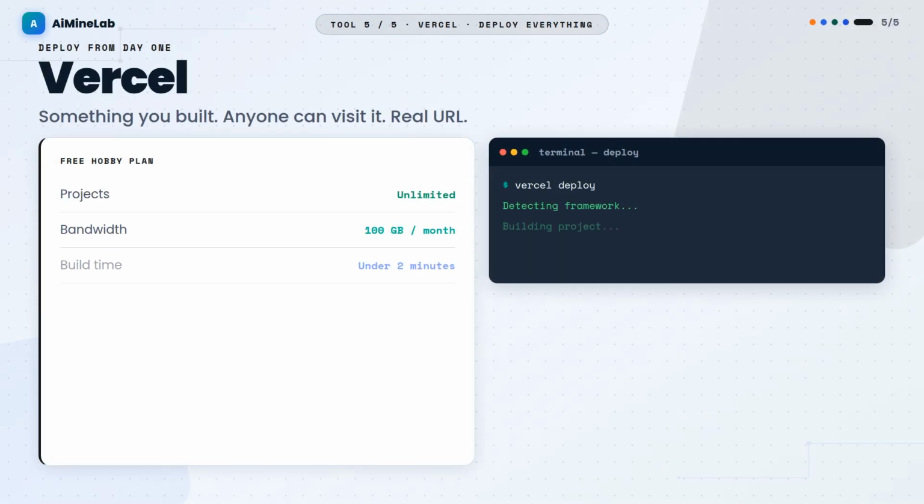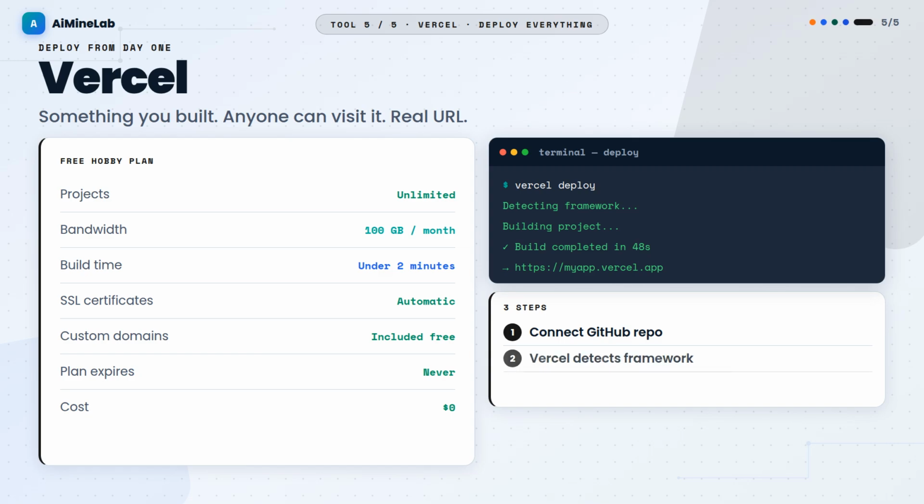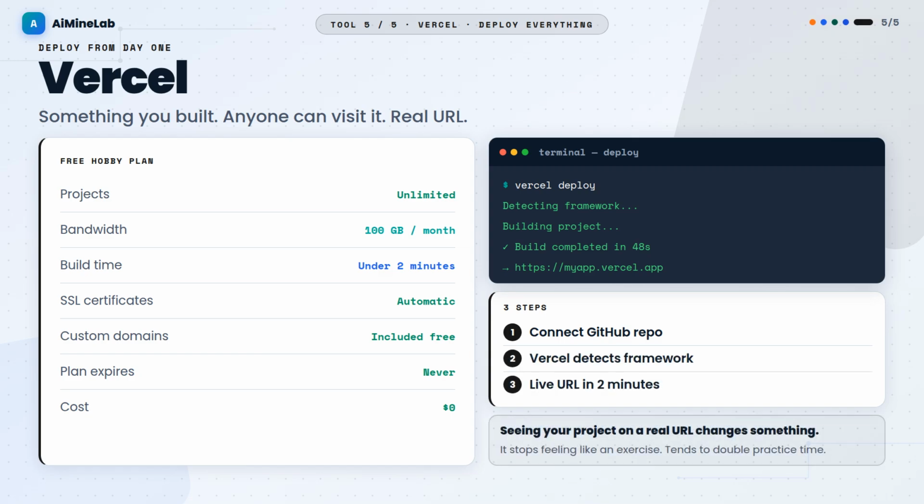When you build something you are proud of, put it online. Vercel's free hobby plan runs forever. Connect your GitHub repository. Vercel detects the framework, builds automatically, and gives you a live URL in under 2 minutes. Unlimited projects, 100 gigabytes of bandwidth each month, automatic security certificates, custom domains work on the free plan.